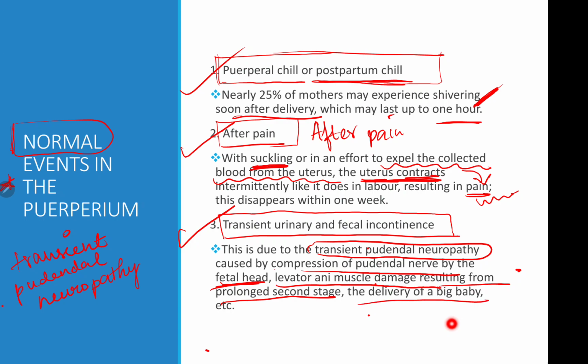So what are the causes of transient pudendal neuropathy? First one is compression of the pudendal nerve by the fetal head. Second is levator ani muscle damage resulting from a prolonged second stage of labor. Then third is delivery of a big baby.